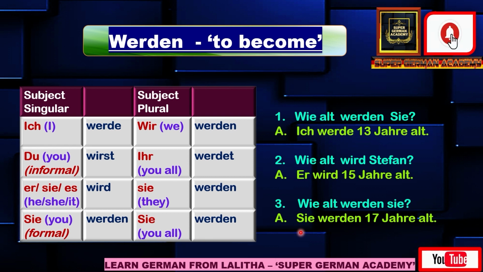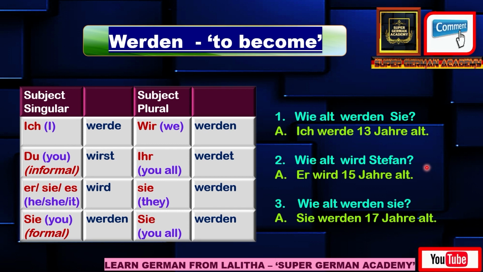Suppose you want to say how old you become, how old Tina becomes, or I am 10 years old, I become 10 years old. That "become" is the werden verb in German, and here are the example sentences to use it. "Wie alt werden Sie?" means how old do you become. Here S is a capital letter. So how old do you become. "Ich werde 13 Jahre alt." It means I become 13 years old. Here Jahre means years, alt means age. So I become 13 years old.